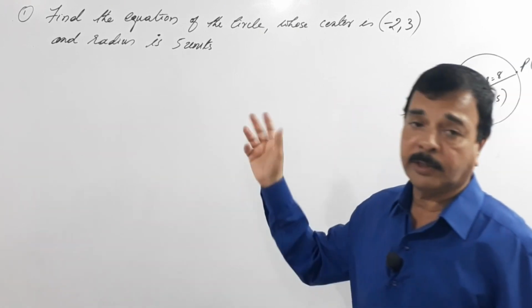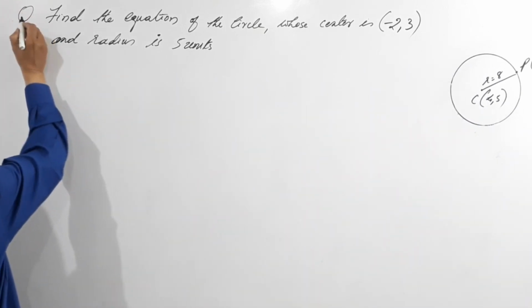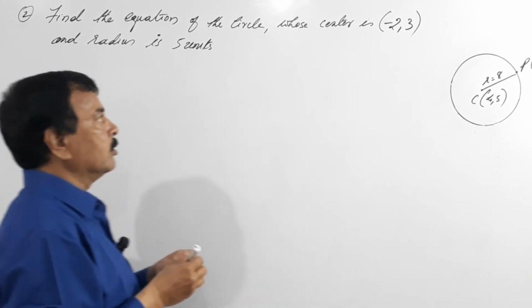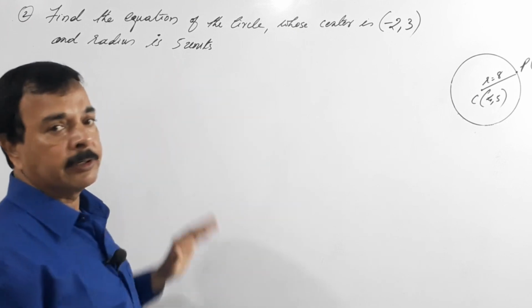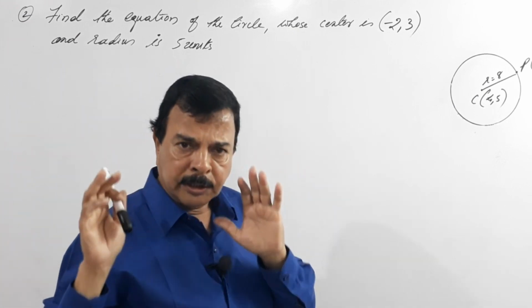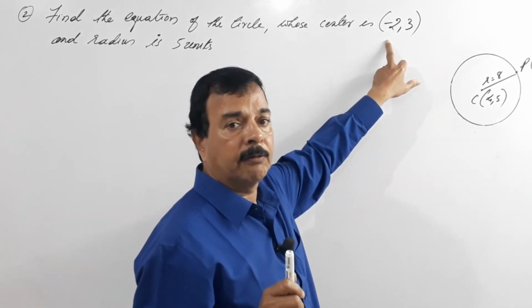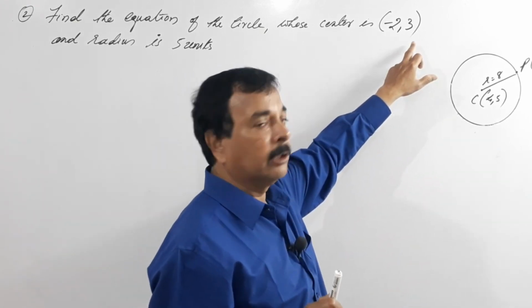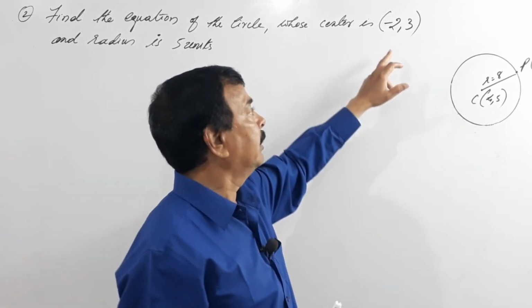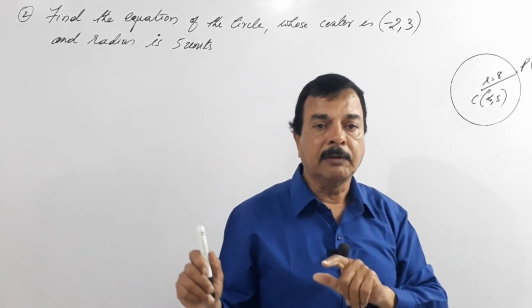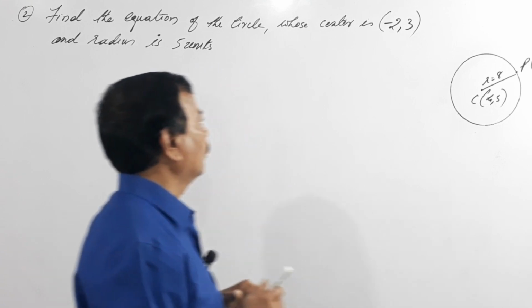Dear students, we have the second problem, problem number 2, with a slight modification. Here the center is (-2, 3) and the radius is 5 units. So it is similar to the previous problem, the only thing I have changed is the value of the center coordinates, that is (-2, 3). Because I want that in the examination, if you get this, you don't just leave it or commit some error and lose marks. So very simple, I'll tell you how to go about it.